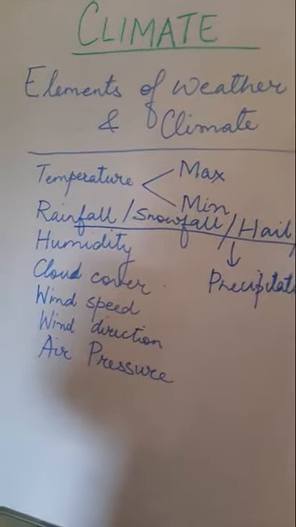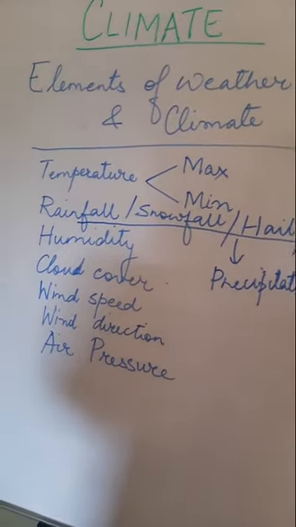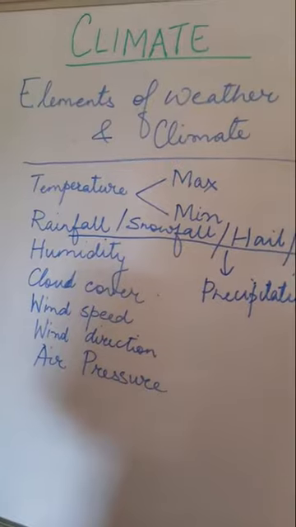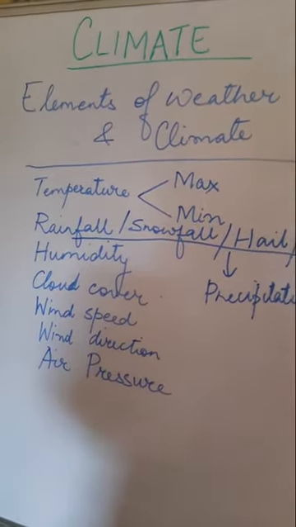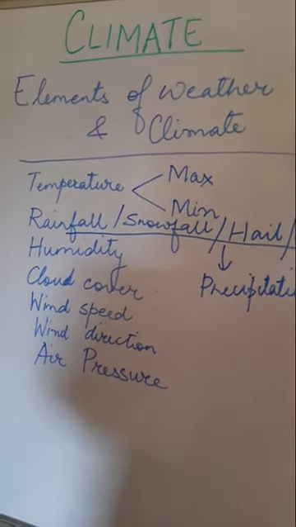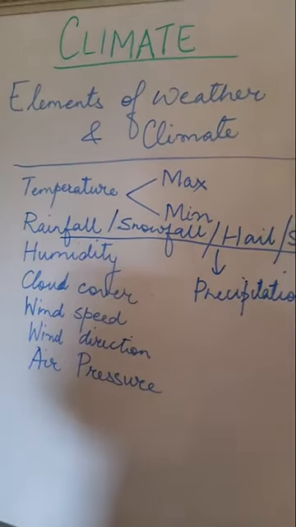Now let us come to the actual definition of weather and climate and what is the difference between these two terms. Now children, you know what we measure when we talk about the weather of any place. We have to measure all these items, and then only we can forecast the weather of any place. So what is weather and what is climate?